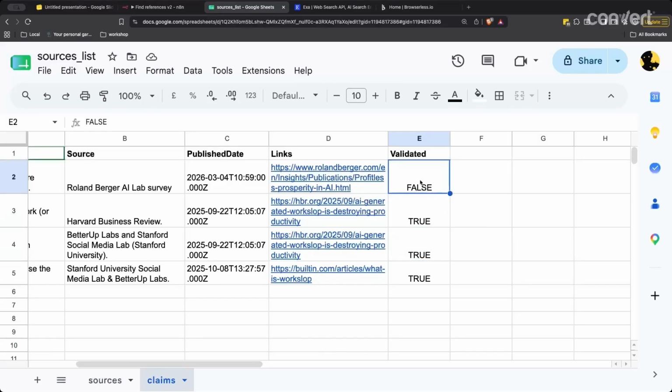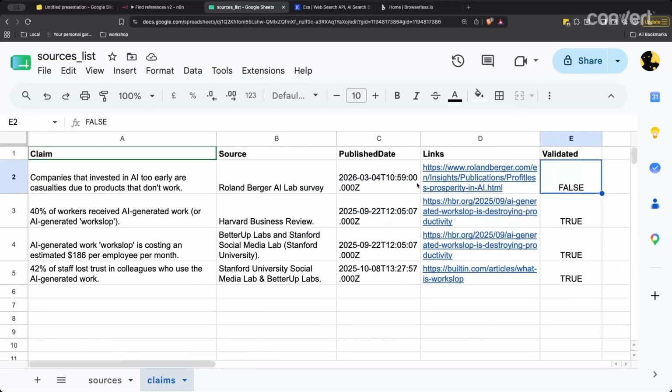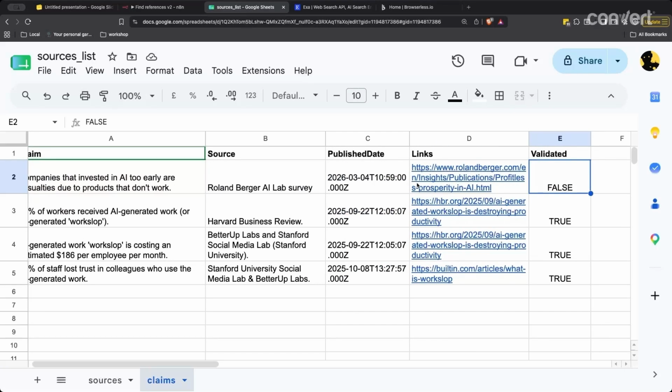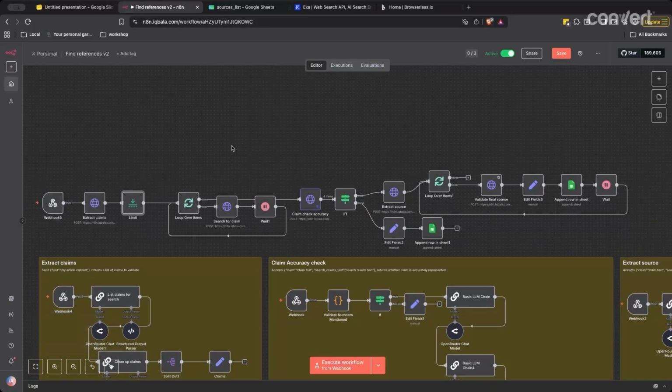Now, just because from this perspective it says false doesn't mean the claim is invalid. It just means the automation has not been able to validate it. So the automation itself errs on the side of caution. So these are very high probability truths. It just needs a human to corroborate. So back to this n8n workflow then.